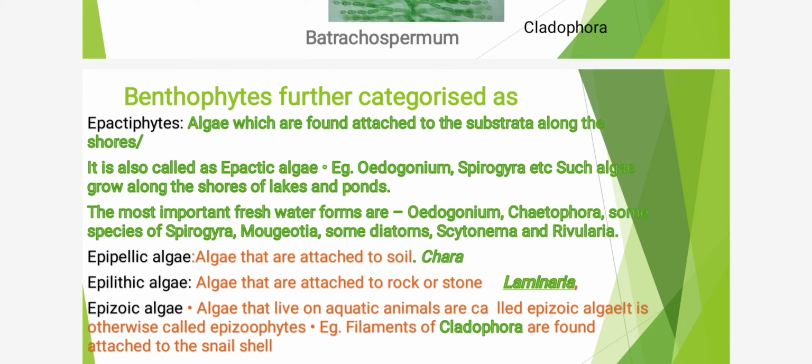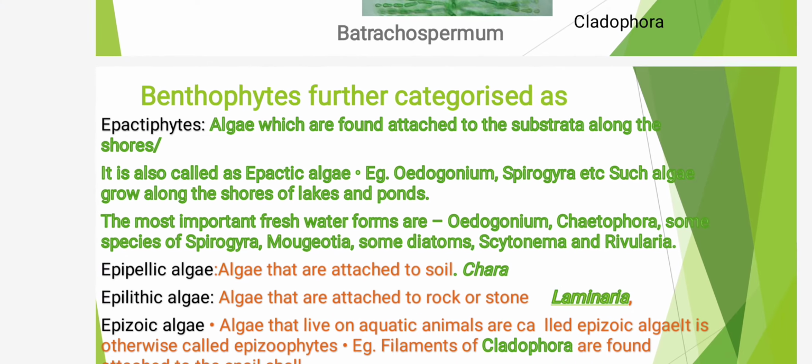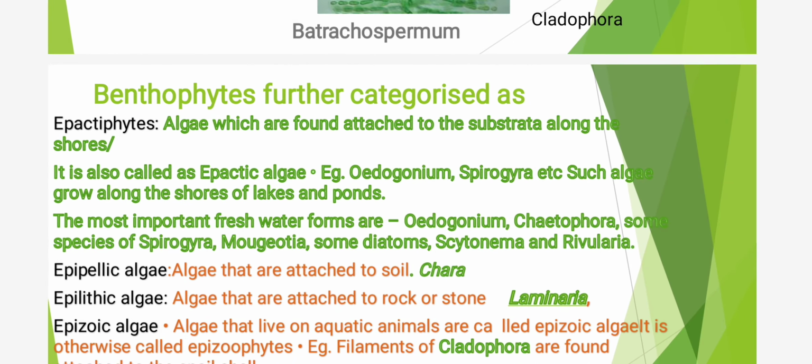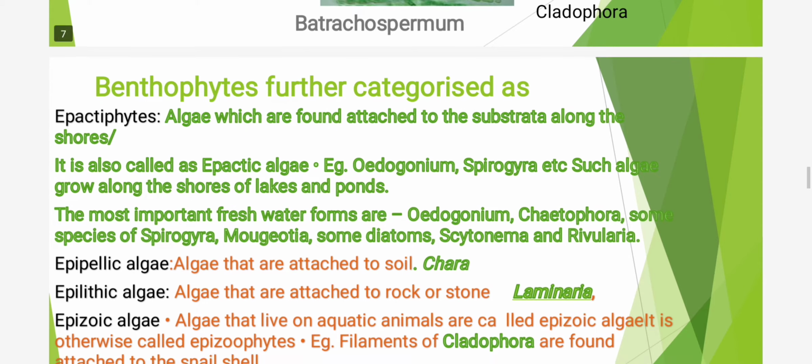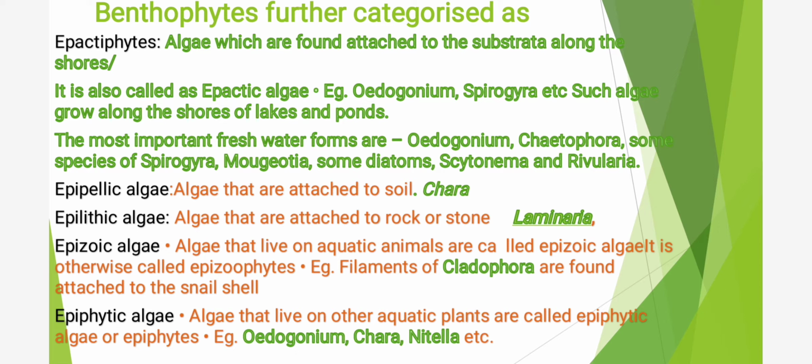Students, benthophytes can be further categorized into following subcategories. First one is epipelic or epectophytes. These are the algae which are found attached to the substrata along the shores, means they occur on the shores of the water bodies. These are also called as epectic algae, and examples of these are Oedogonium, Spirogyra.